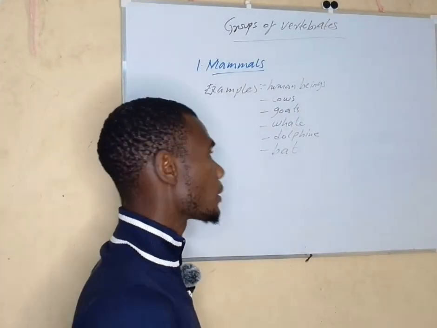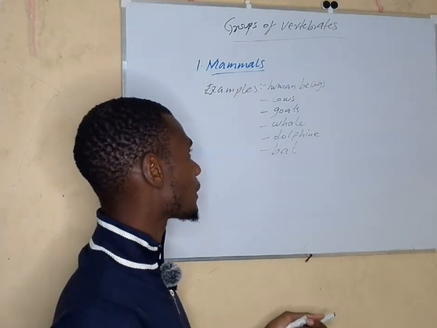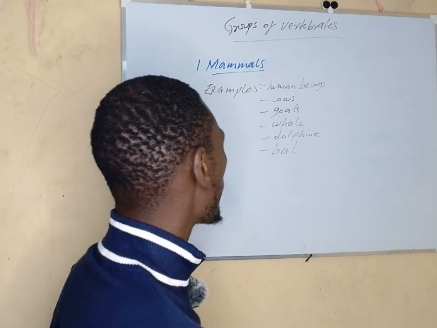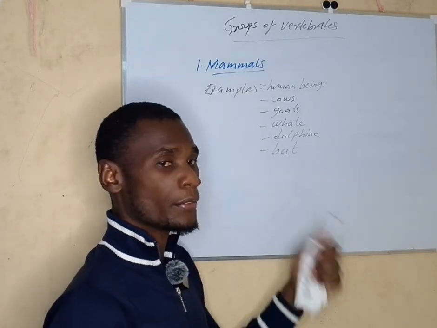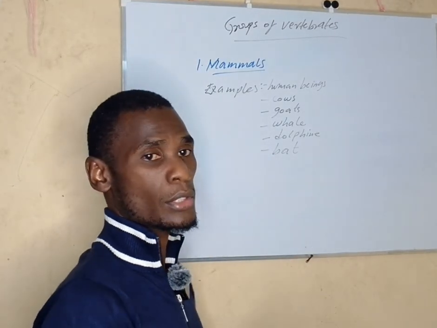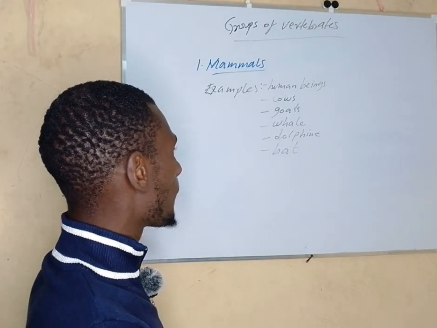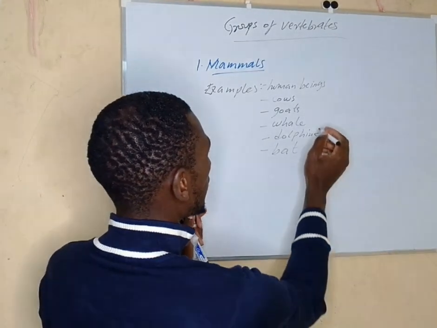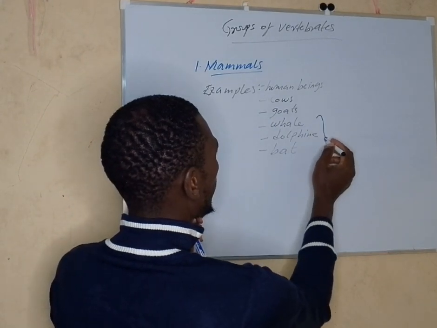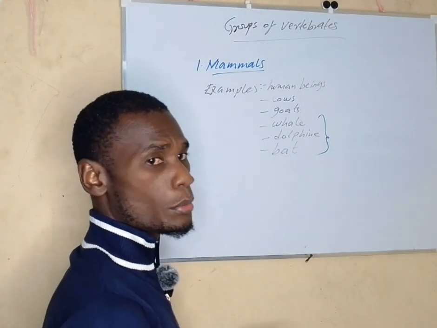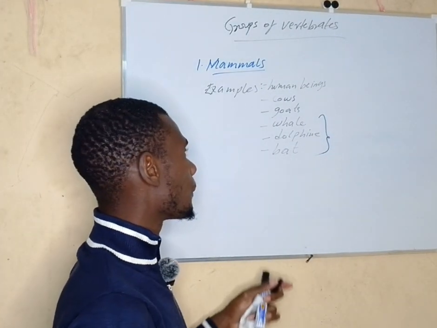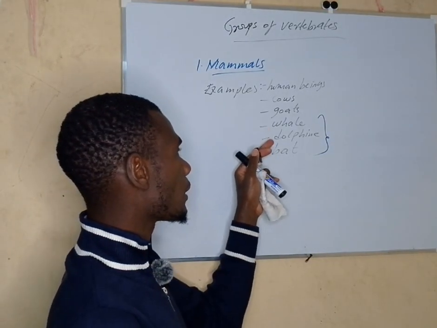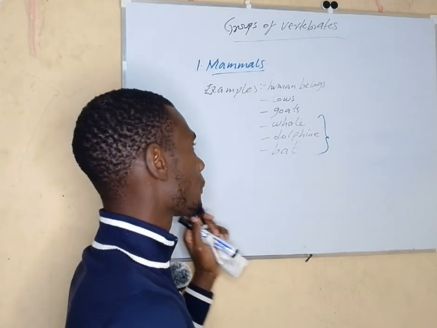Of course, we have the cats, the sheep, the giraffe, the elephants. It's a long list, but I've decided to pick these 3 especially: the whale, the dolphin, the bat.